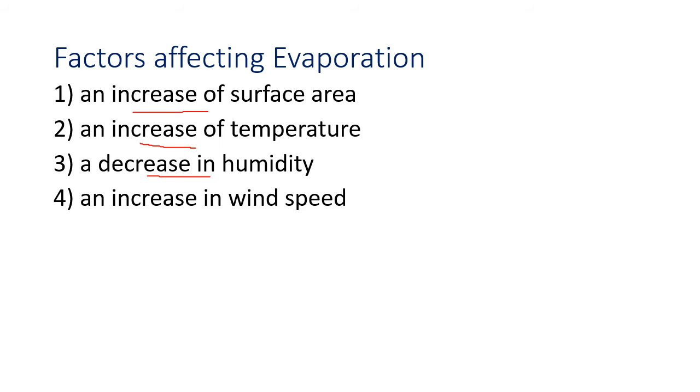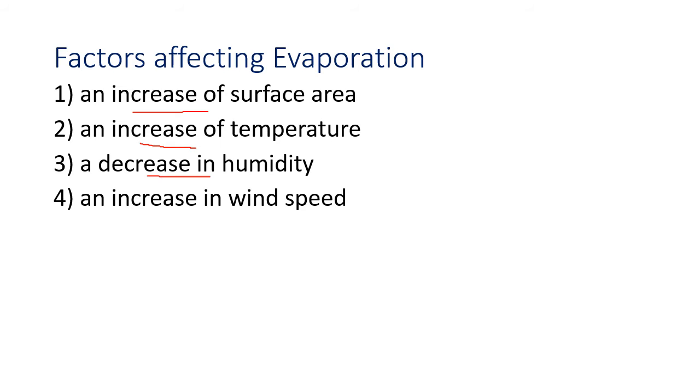Now, because there is water vapor in the air, the air is saturated with water vapor, means when there is enough water vapor, it cannot take more water vapor. So if air is humid, then the evaporation will not take place easily. Evaporation means the particles are leaving the liquid to turn into gas, means entering the air. But if the air is fully filled up, saturated, then more particles cannot go. So an increase in humidity decreases the evaporation, and a decrease in humidity will increase the evaporation. Means in the summer season, the air is fully dry and very hot.